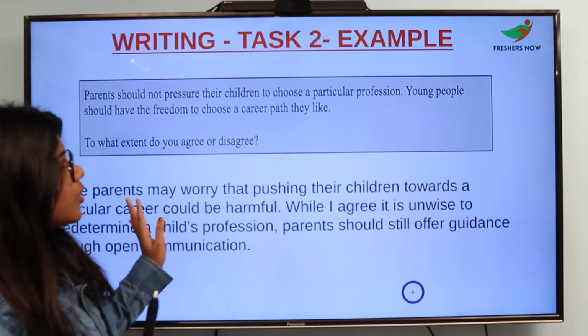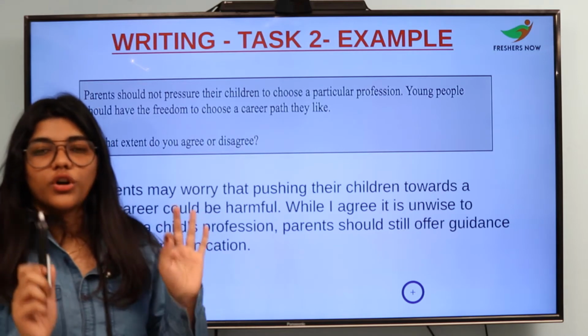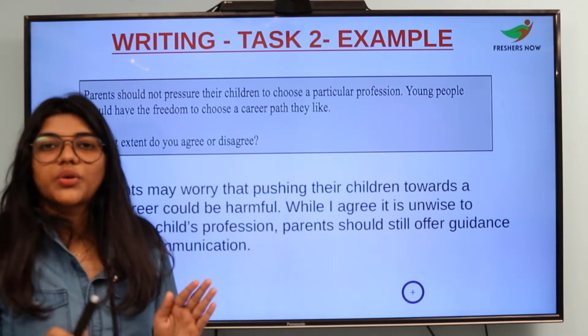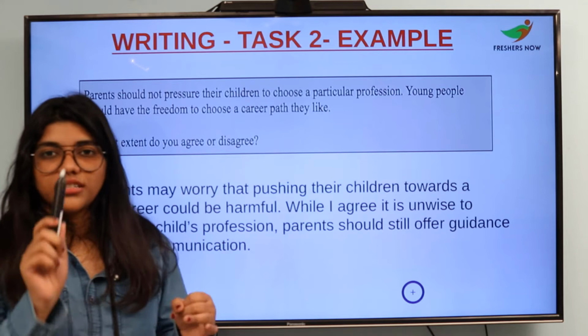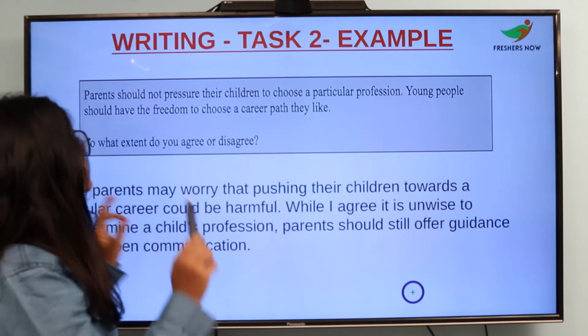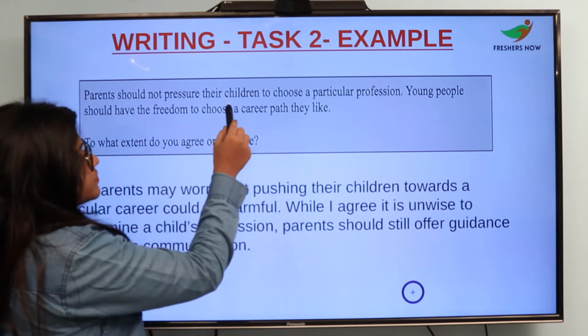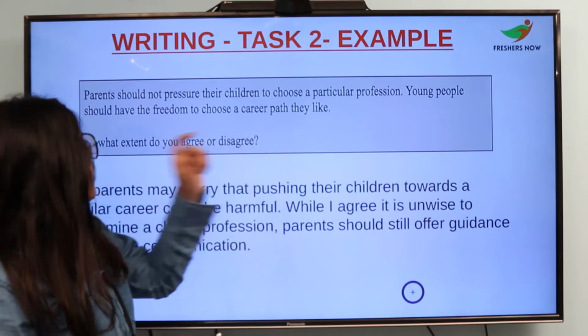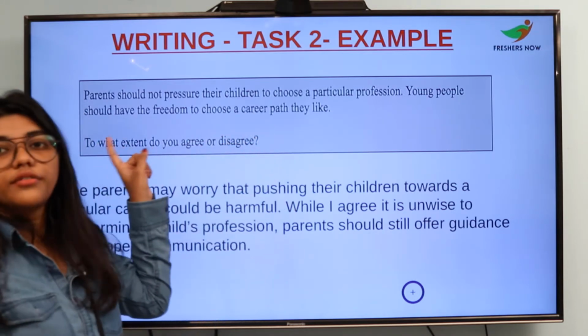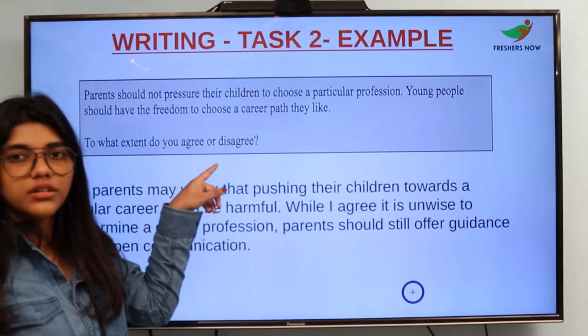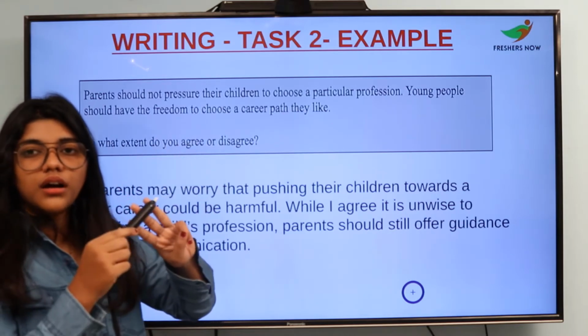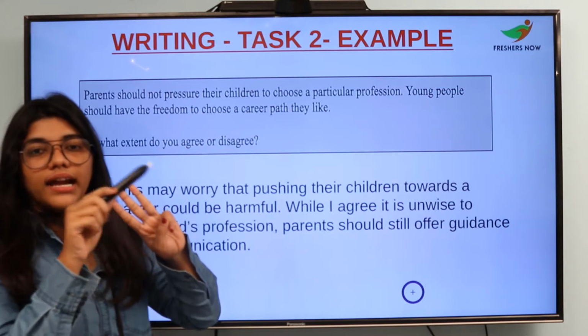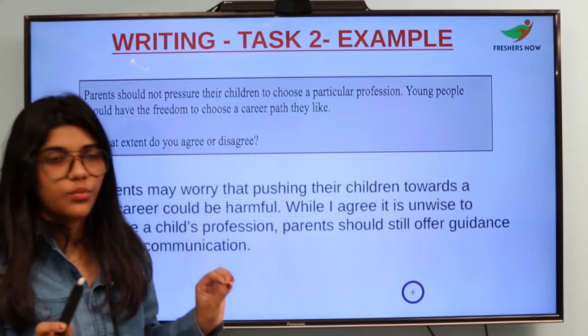Firstly, what you should do is divide the question and understand the question. These are the two main things which you have to do. The question is speaking about children choosing their profession and also about giving freedom to the children. These are the two main points. The third main point is about agree and disagree, not about advantages or disadvantages.